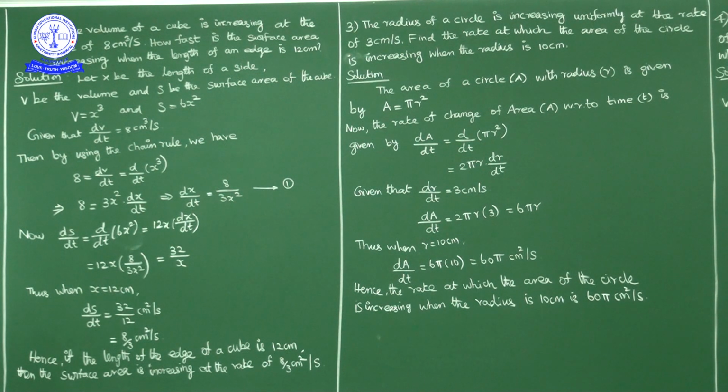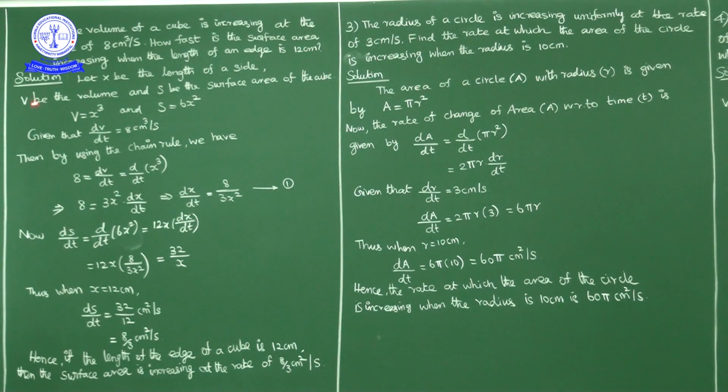Okay, I'll repeat once again. Here, given in the question, the volume of a cube is increasing at the rate of 8 cubic centimeter per second. So dV by dt is equal to 8. Now the question is, how fast is the surface area increasing when the length of the edge is 12 centimeter? dS by dt at x equal to 12 we have to find. Okay, this is the question.